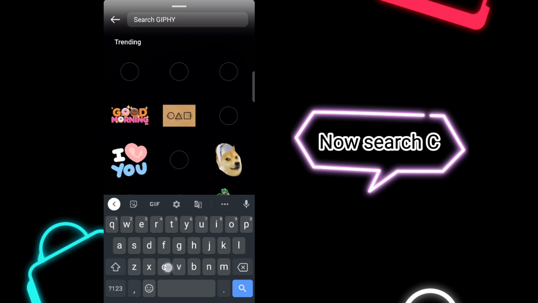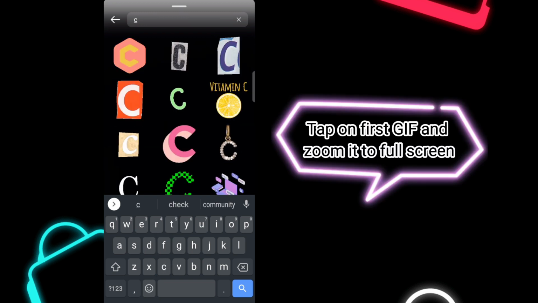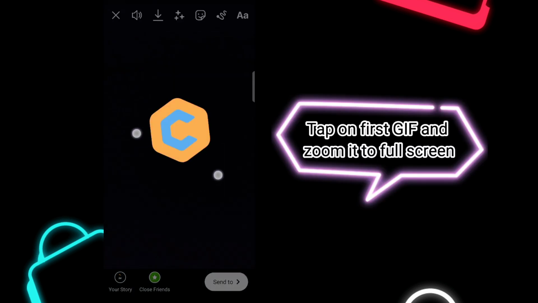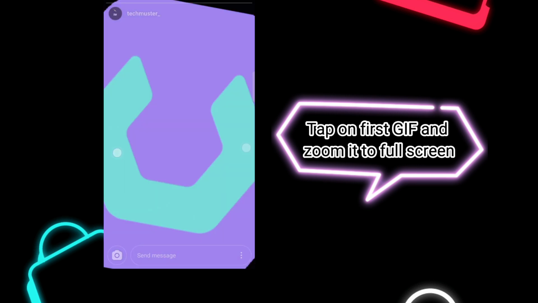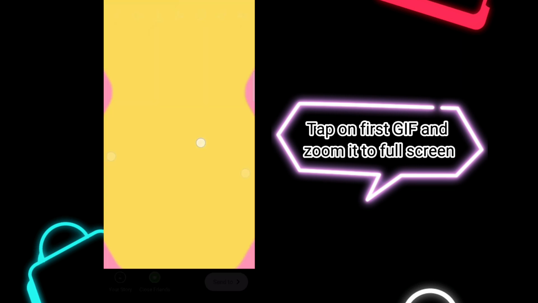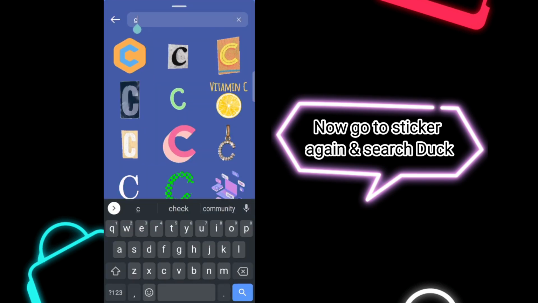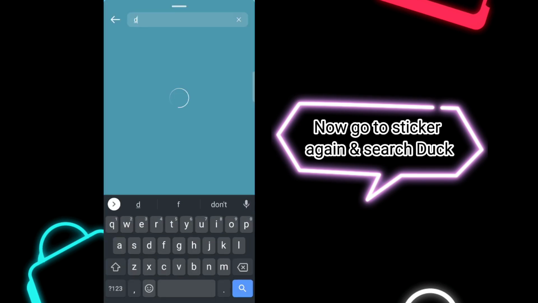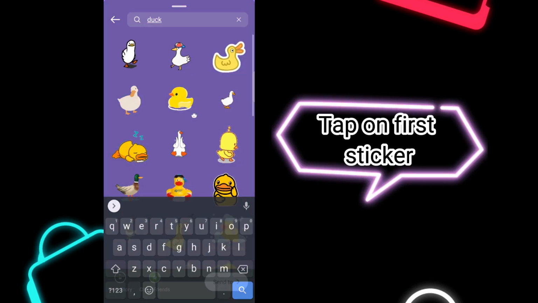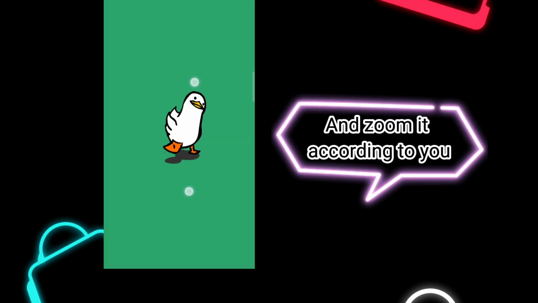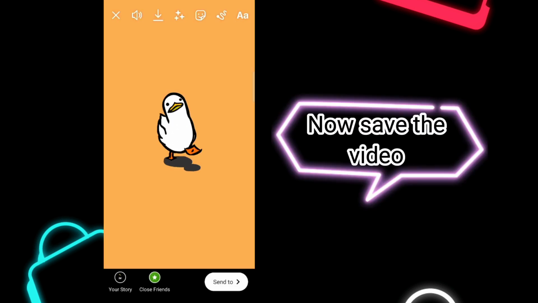Now search C. Tap on first GIF and zoom it to full screen. Now go to sticker again and search duck. Tap on first sticker and zoom it according to you. Now save the video.